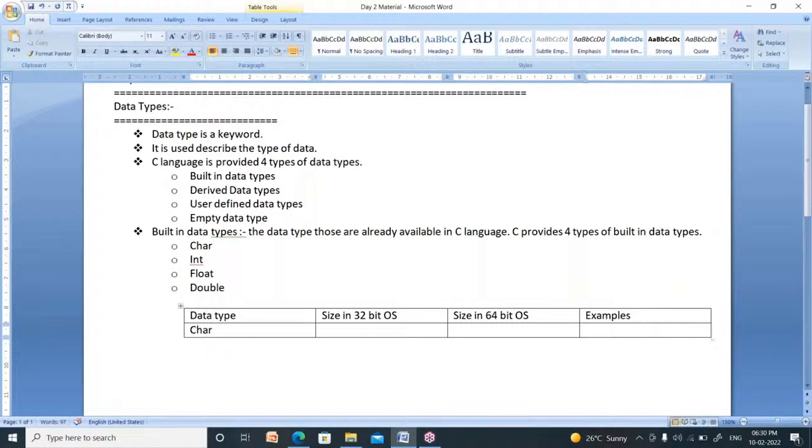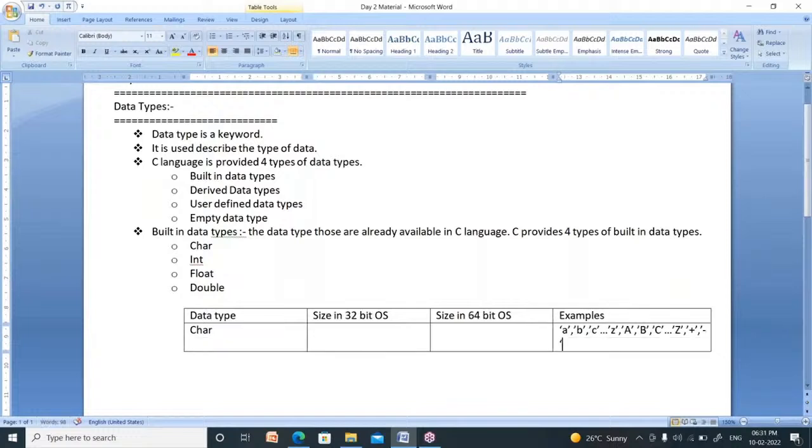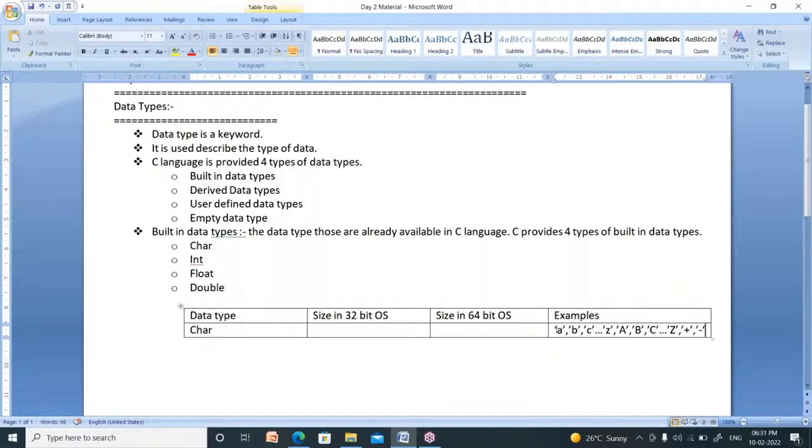Character in the sense it is nothing but alphabets, means A or B or C and so on to Z, or capital A or capital B or capital C and so on to capital Z, or plus symbol also a character, it is a special character, comma, minus symbol, it is also a character, multiplication symbol, less than symbol, greater than symbol, all are called characters. The data which is included within single quotation marks is called a character.